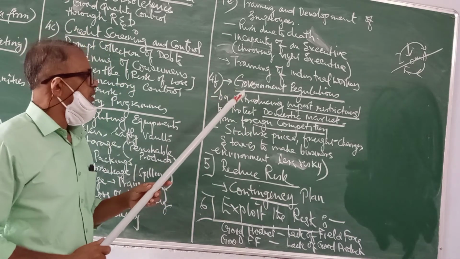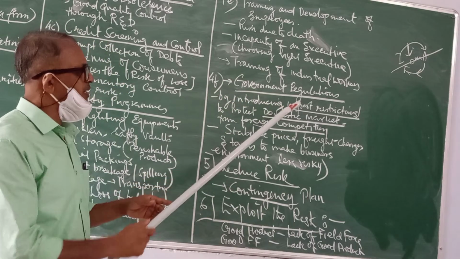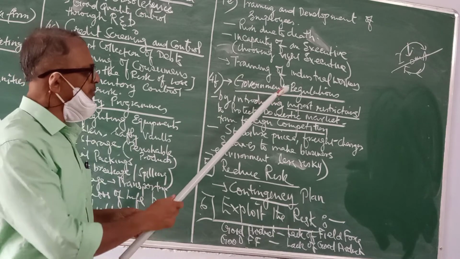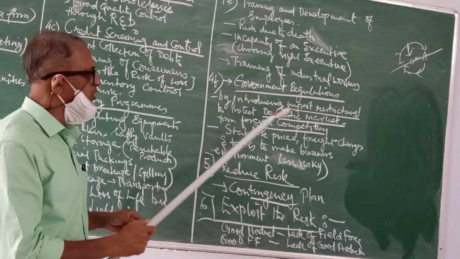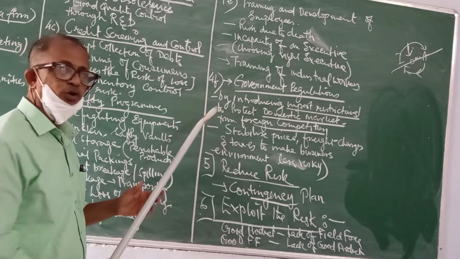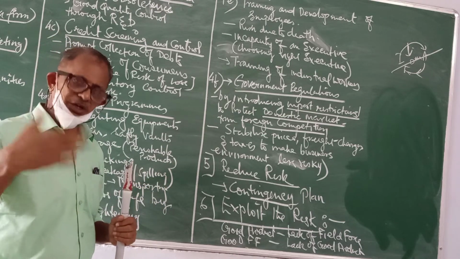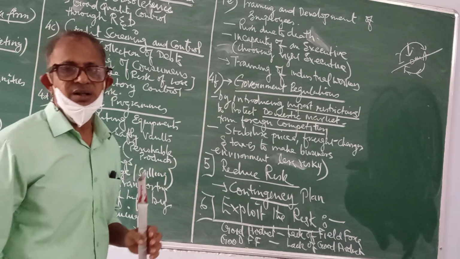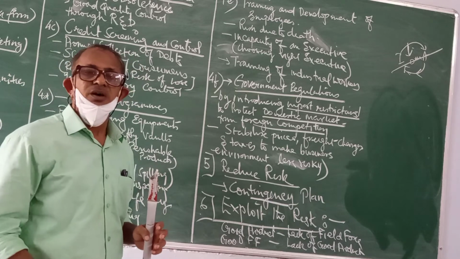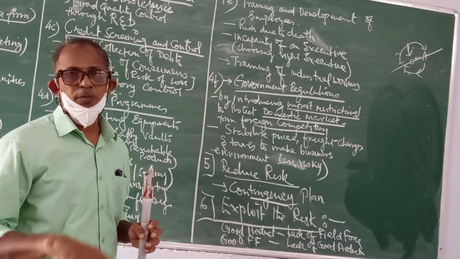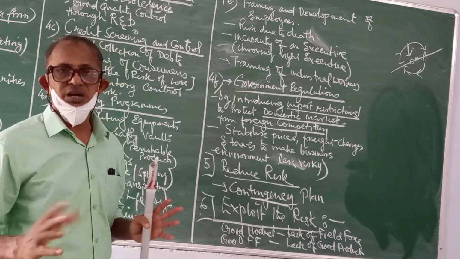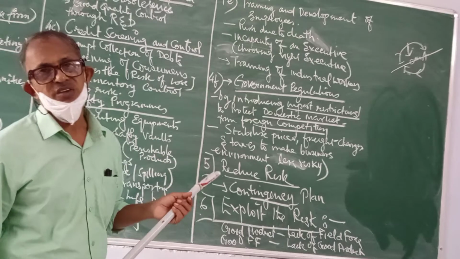Now coming to the last few points, government regulations. Suppose the government introduces import restrictions, then the other companies from abroad will not have an opportunity to compete with our products, thereby our domestic market will be safe.